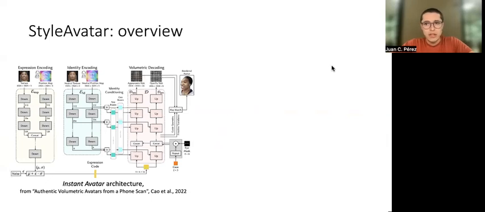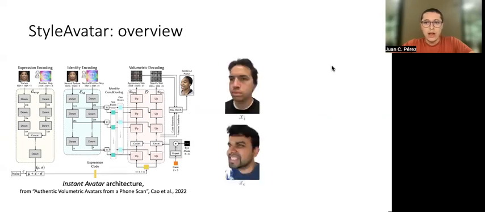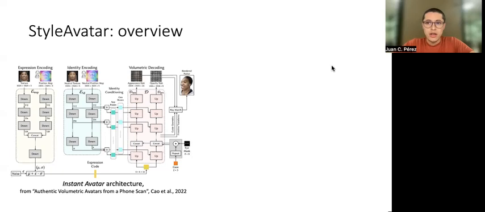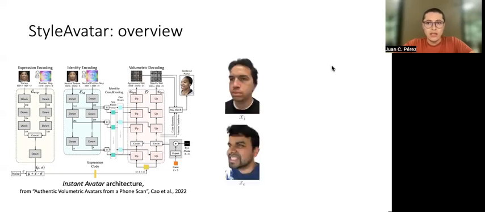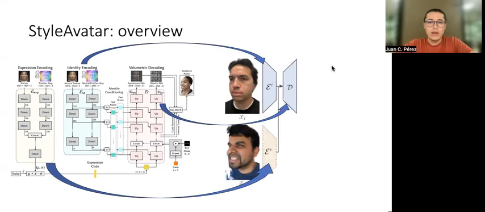Our method, StyleAvatar, works on top of the InstantAvatar architecture introduced by Cao et al. in 2022. This architecture is an encoder-decoder architecture with explicit encoder branches for expression and identity. In practical terms, given the identity on the top and the expression on the bottom, we render an avatar by processing the identity with the identity encoder and the expression with the expression encoder. The outputs of this process are then given to the decoder to render an avatar.